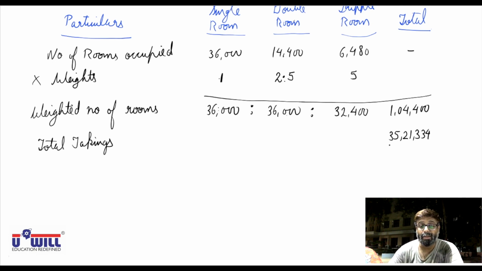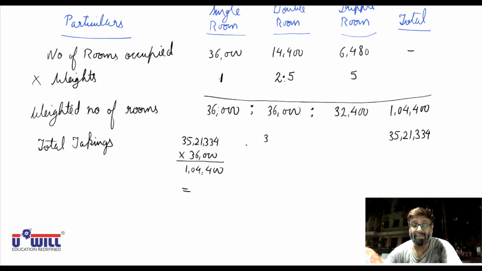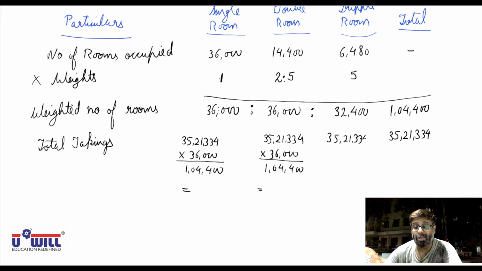Okay, I repeat. 35,21,334 into 36,000 divided by 1,04,400. Same way here also, 35,21,334 into 36,000 divided by 1,04,400 is what we will recover from double rooms. And here, 35,21,334 into 32,400 divided by 1,04,400 is what we will recover from triple rooms.